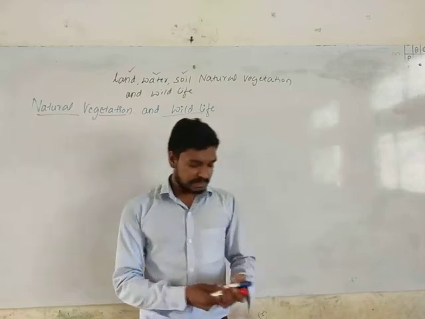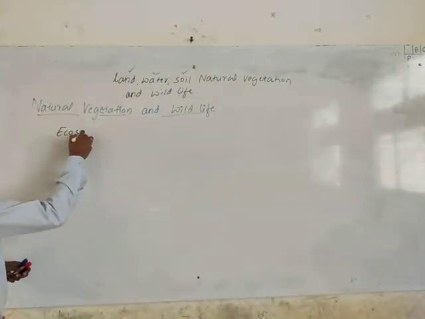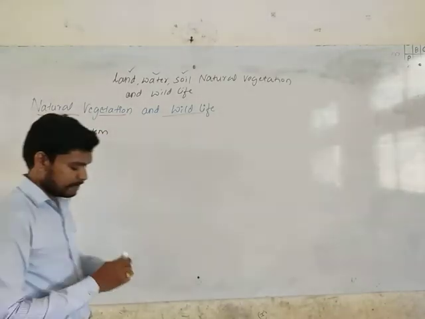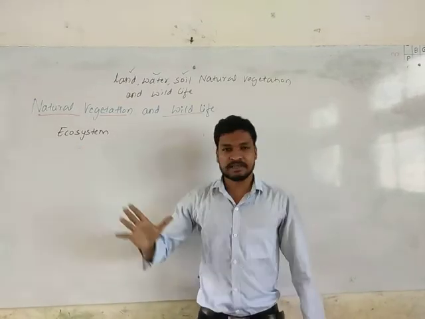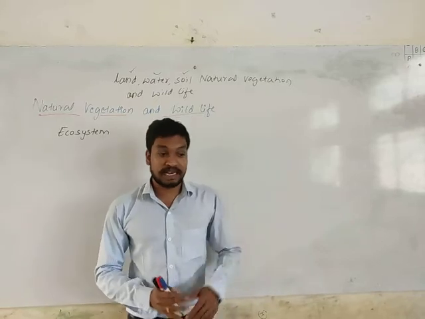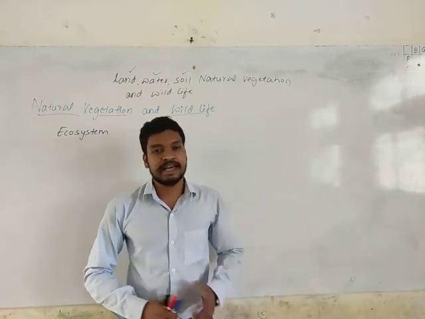So here, what is ecosystem? Ecosystem is nothing but the interaction and interdependence of living organisms with other living organisms in their natural environment.